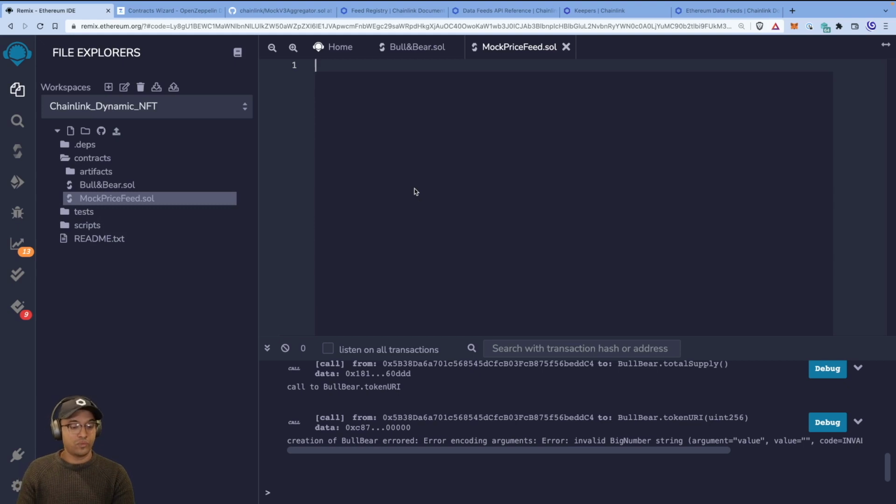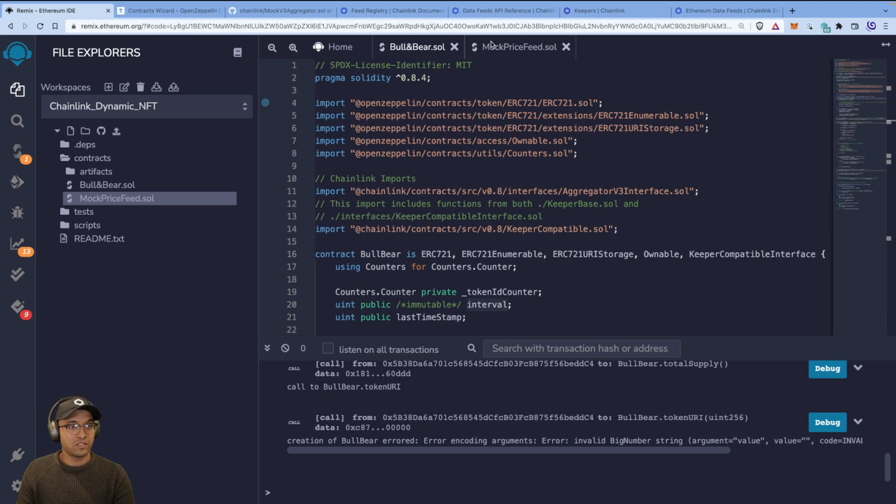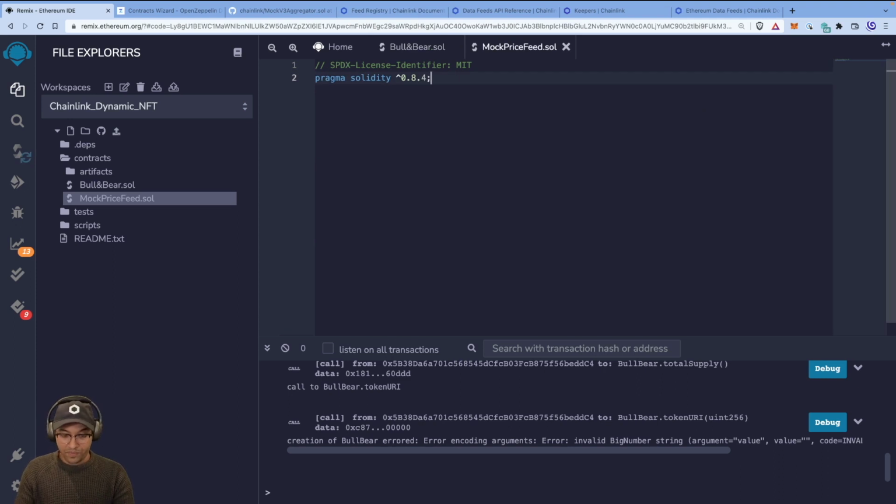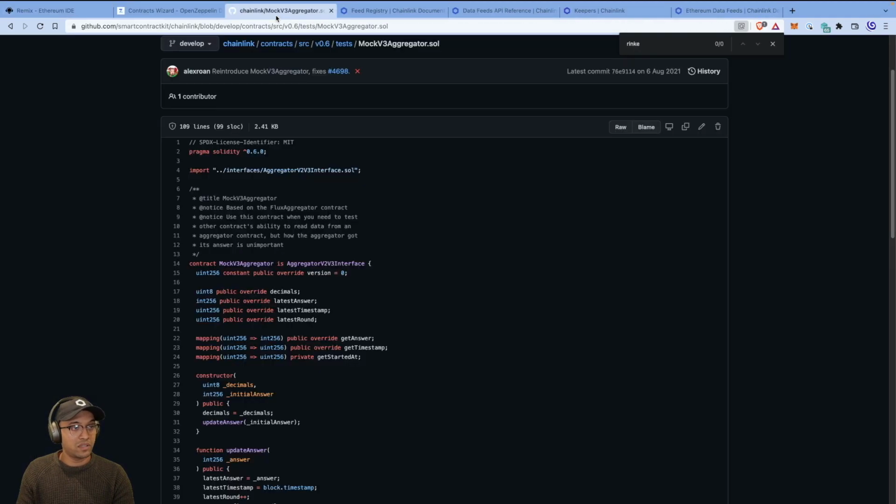What we're going to do is say pragma, the usual SPDX license identifier called MIT, and then pragma solidity. Isn't that what we had? 0.8.0, I think. Oh, 0.8.4. That's fine. We do that, and then all we have to do is import this business.